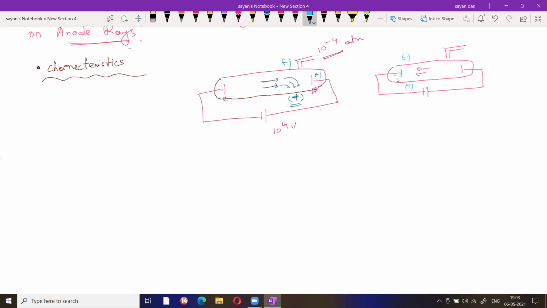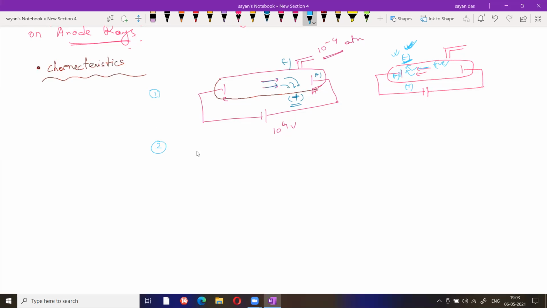Anode ray is positively charged, and this negative charge is closer. That's why the anode ray moves in the external negative direction. Okay, so cathode ray moves toward the external positive field, and anode ray moves toward the external negative field. That is the first difference. This is the first difference that I will write down.